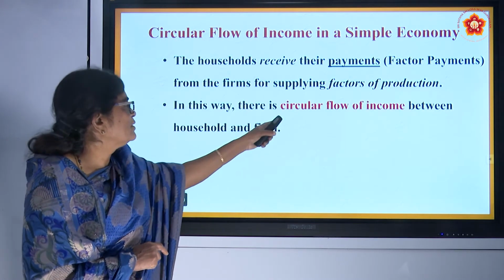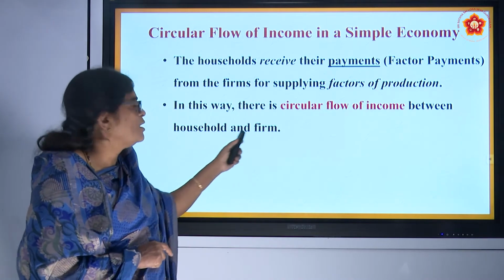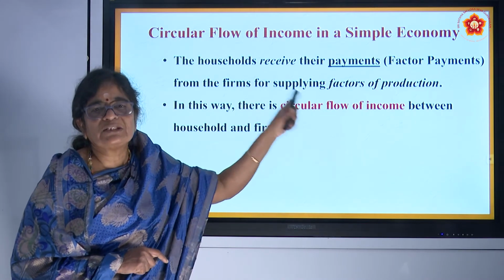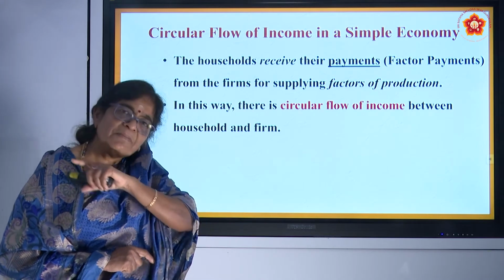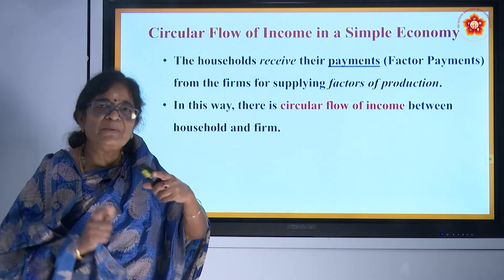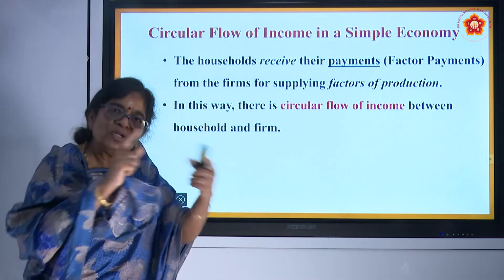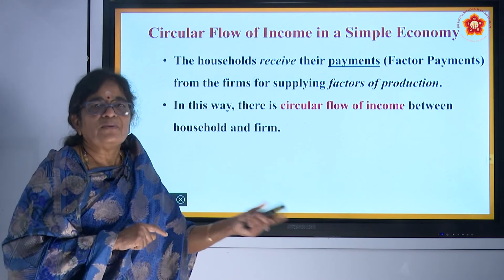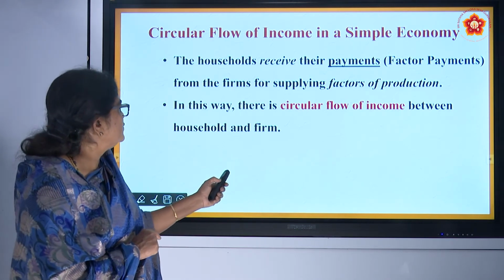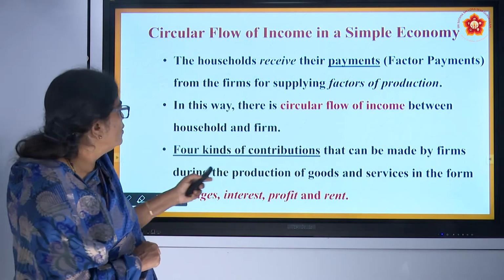And in this way, there is a circular flow of income between household and firm. Household supply factors of production. In turn, firm pay them factor payment. Therefore, between household and the firm, there is a continuous flow of income and the goods and services. Therefore, it is called circular flow of income.